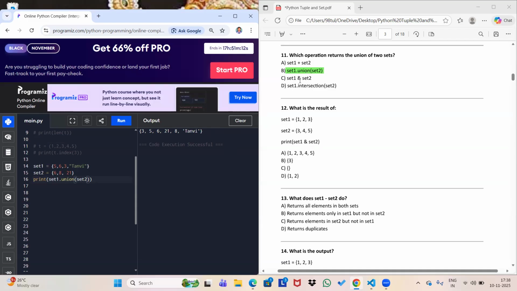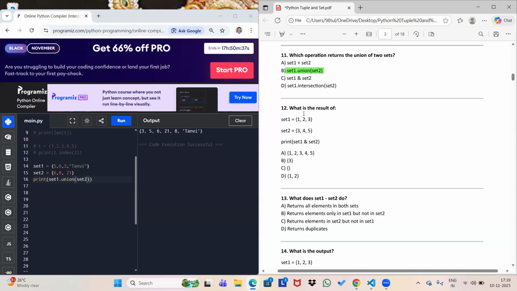If we use set 1 and set 2 with the and symbol, then actually and is for intersection. So it will give you just 6. Why? Because 6 is the only common element between set 1 and set 2. That's why it gives you only the common part, which is 6. And that's why we know that and is for intersection. We never write intersection in the form set 1 dot intersection; whenever we need intersection, we will write the and symbol. So this will be the correct answer, option B.